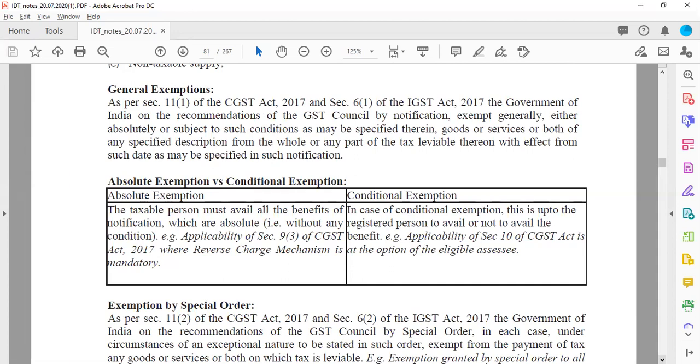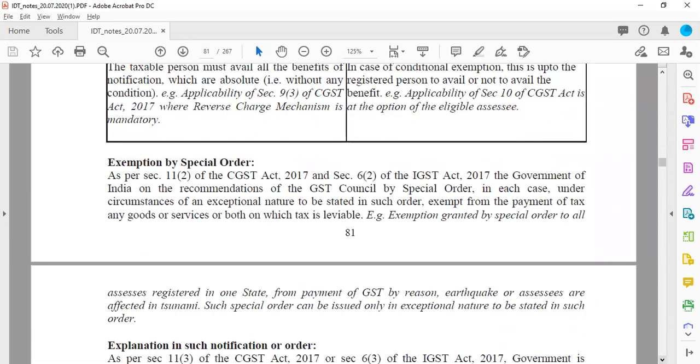So, in certain cases where chargeability of tax or fulfillment of certain conditions has been directly taken away by the department, it is up to the assessee whether I want to take that specific exemption or not. So it is based on the conditions.